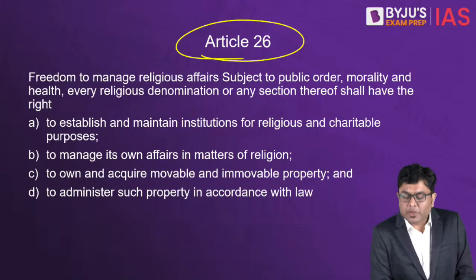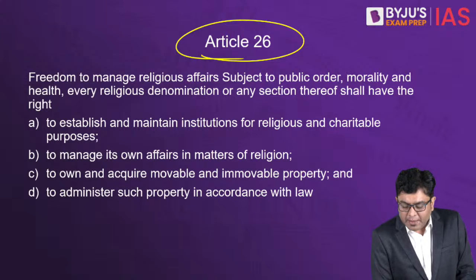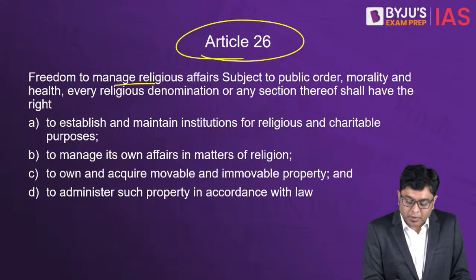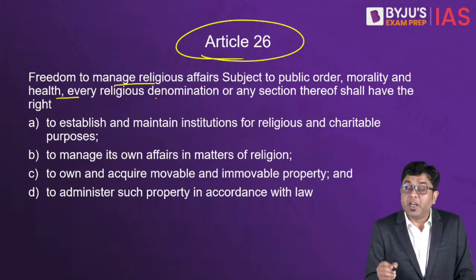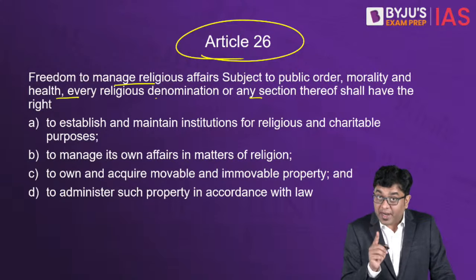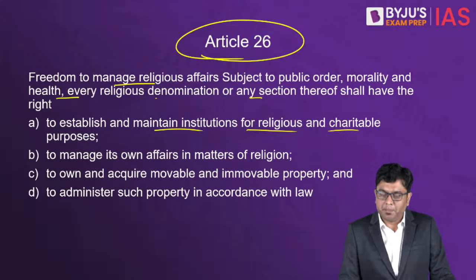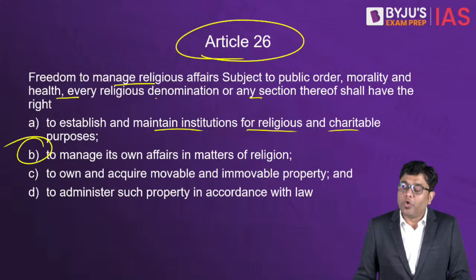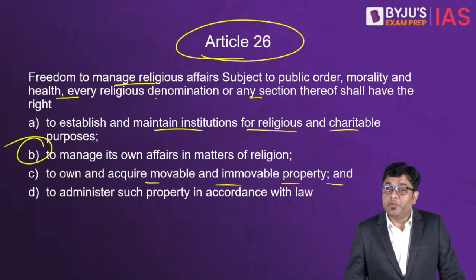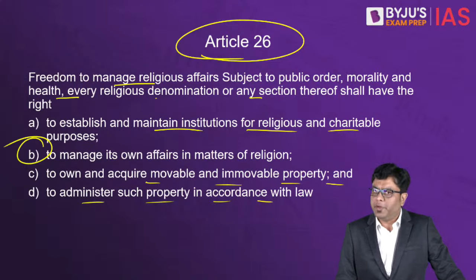And here, it talks about the religious freedom at the level of the groups, right? So freedom to manage religious affairs subject to public order, morality, and health, every religious denomination or any section thereof shall have the right to establish and maintain institutions for religious and charitable purposes, to manage its own affairs in matters of religion, to own and acquire movable and immovable property, and to administer such property in accordance with law.